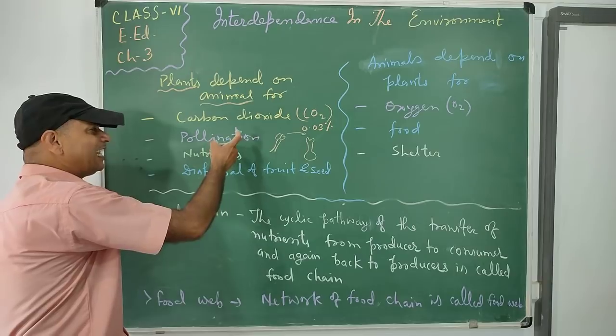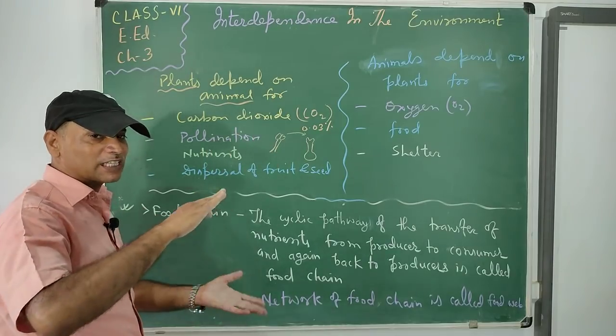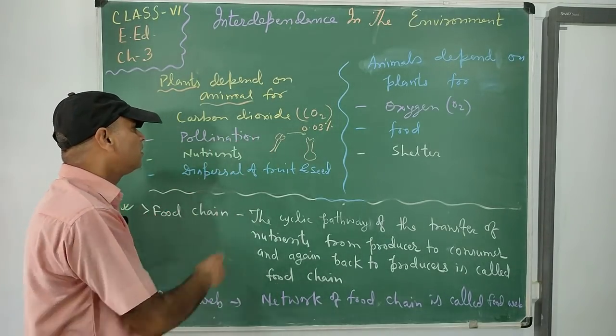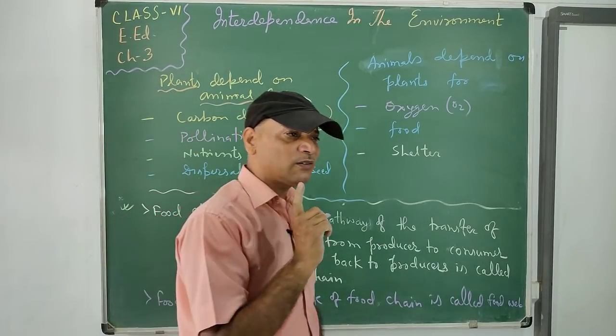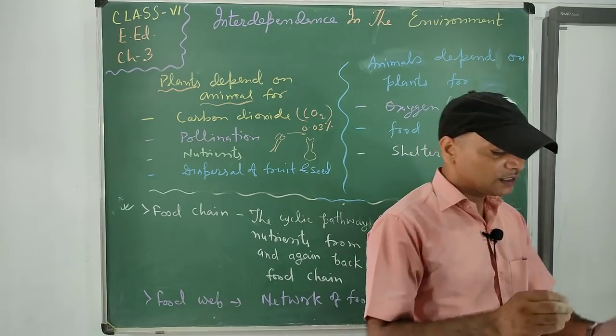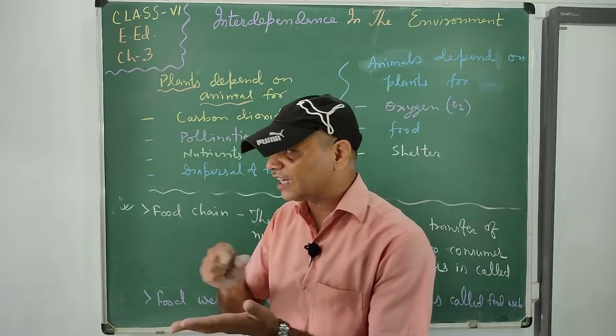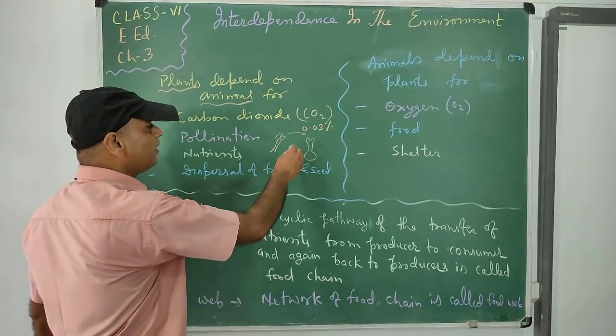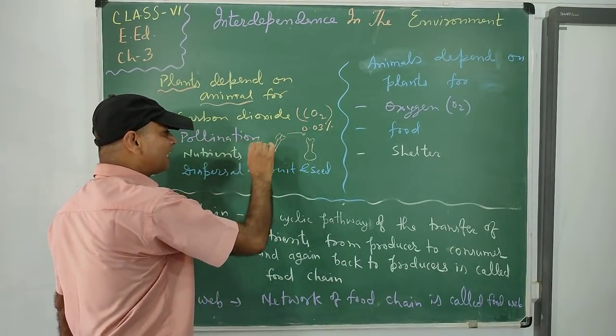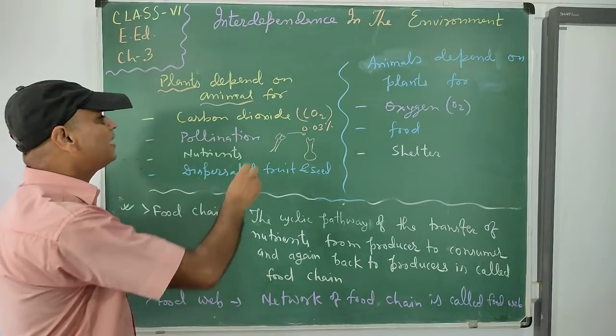But animals also support them, and most pollination takes place with the help of animals. That's why pollination is a vital process in which pollen grain is transferred from anther to stigma.